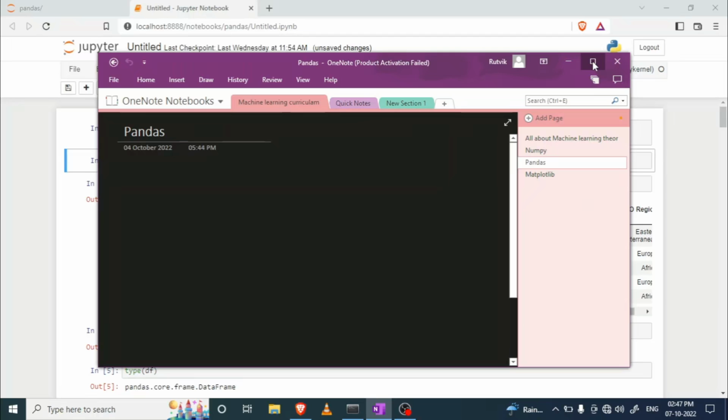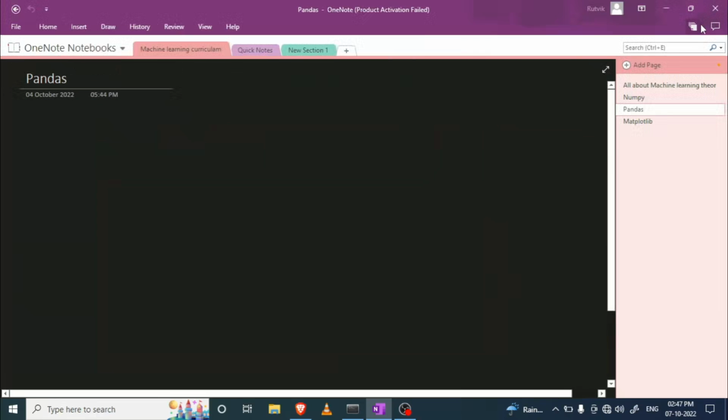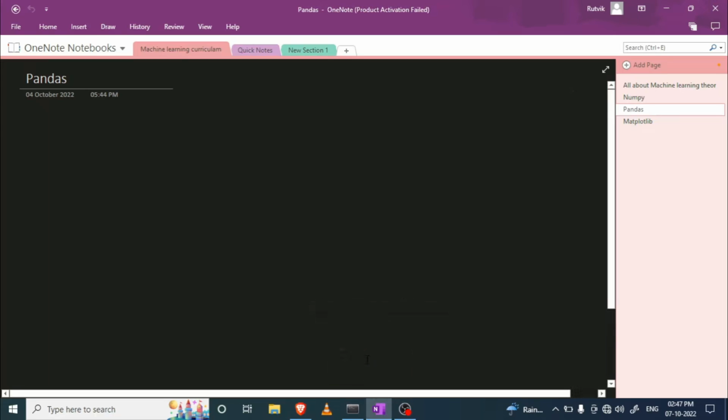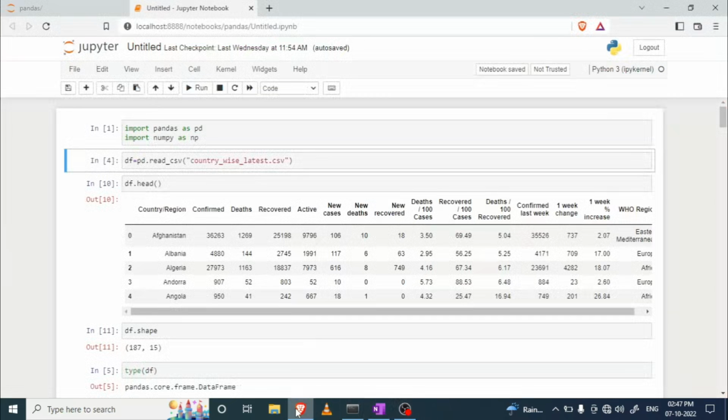You remember COVID-19 that happened in 2019, right? We are going to perform some analysis on the data, and after performing the analysis, you will be able to understand how to use the Pandas library, right?